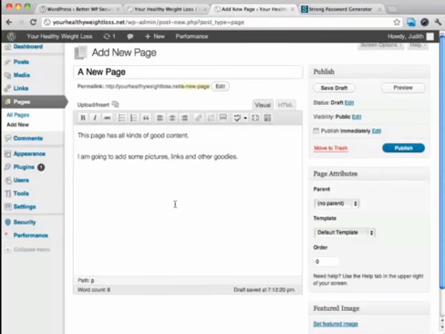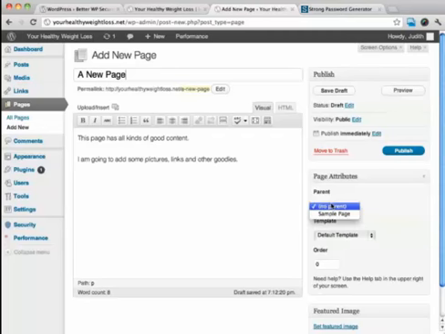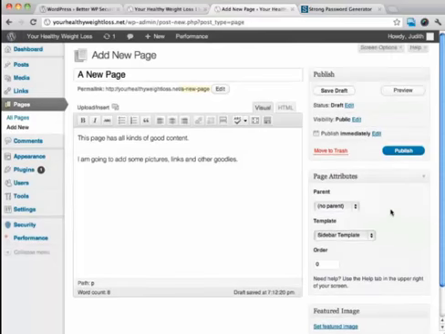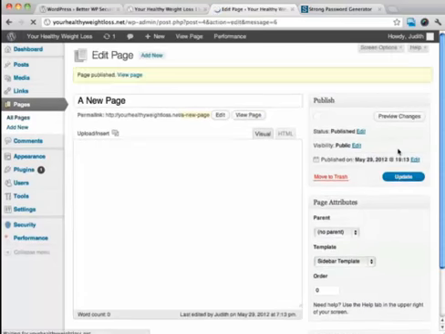Okay, and then I have a couple of options. I could say that this is a child of the first page that's out there, which is the sample page, but this isn't. And then I can choose a template, the default template or the sidebar template. The sidebar template is going to show a sidebar on the side. So for right now, I'm going to choose the sidebar template, and then I'm going to click on publish.